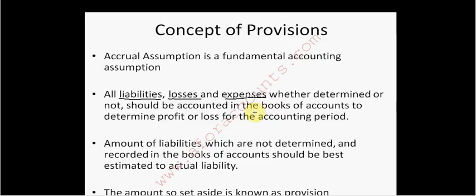the amount is not known, but if they have to occur, account it in your books of accounts so that they show a true and fair picture of your business to determine the correct profit or loss, not for the income but for your expenses. The minute you come to know that there has to be a liability, account for them, but the minute you come to know that there has been an income, will you account for them? No, only when there is substantial binding contract that I will receive my income, then only you will account for the income, because that will unnecessarily increase your profit.